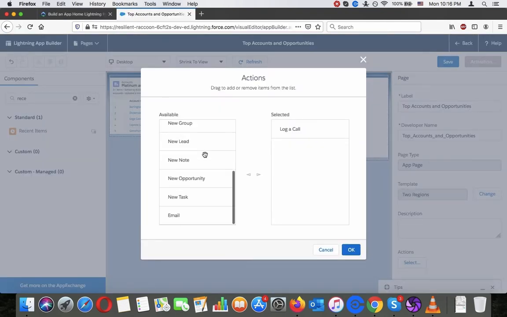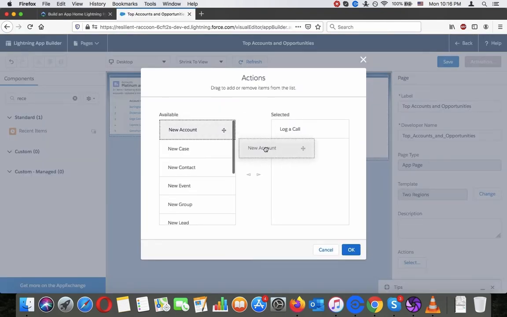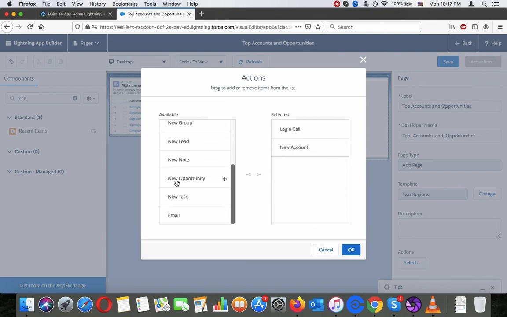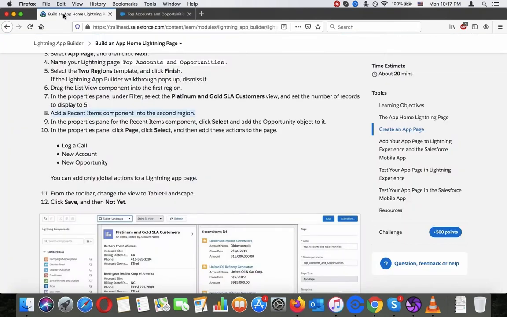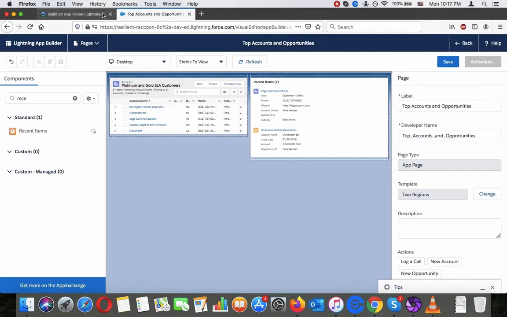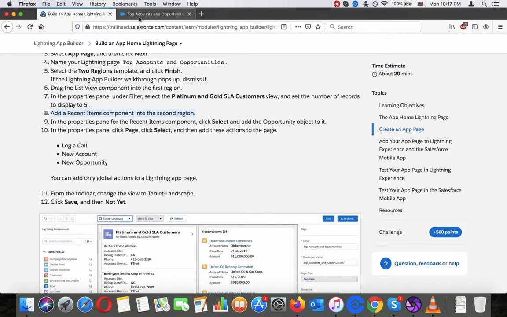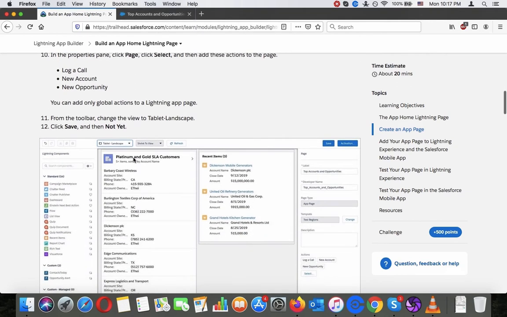New account, new opportunity. You can add only global actions to a Lightning app page. From the toolbar, change the view to tablet landscape, click Save, and then Not Yet.